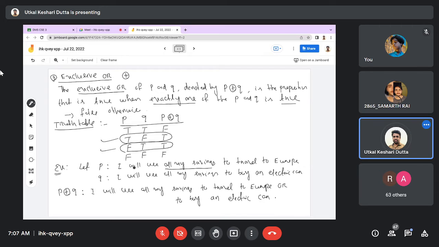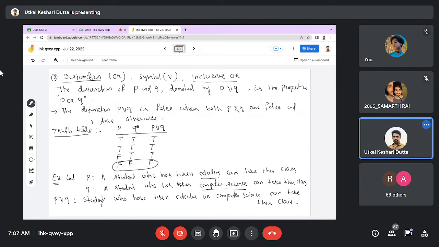What is or? Okay, sir, then what is the meaning of the truth table that we have given, sir? I have already seen the truth table. See, compare the truth table. See the second case, third case, fourth case. True, false is true. False, true is true. Sir, that I have got, sir. Yeah. Then I have got that first, but sir, can you go to the third slide, sir?